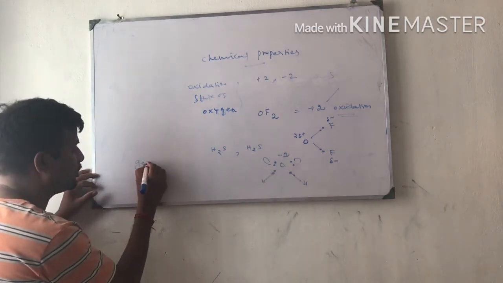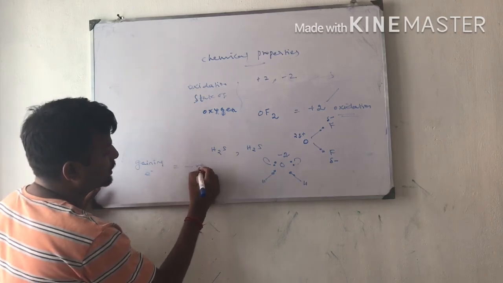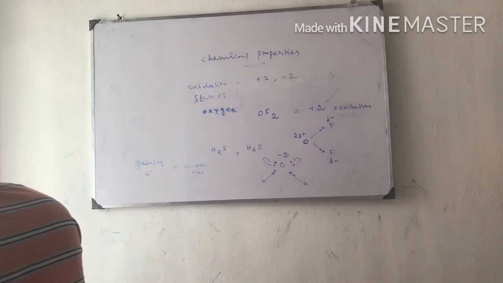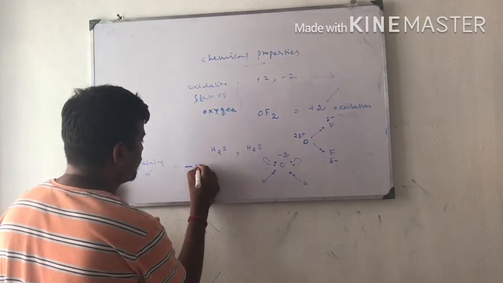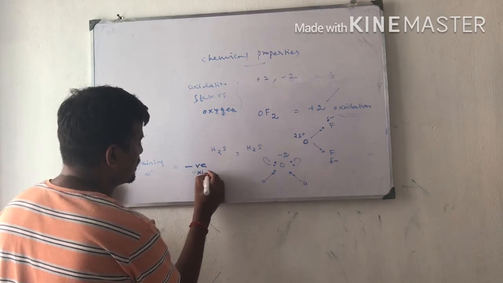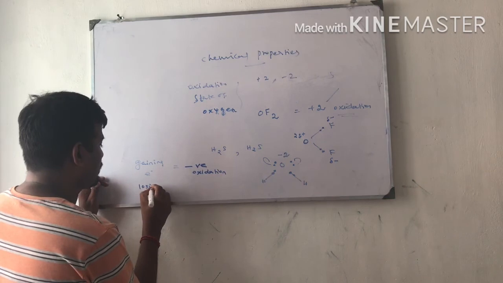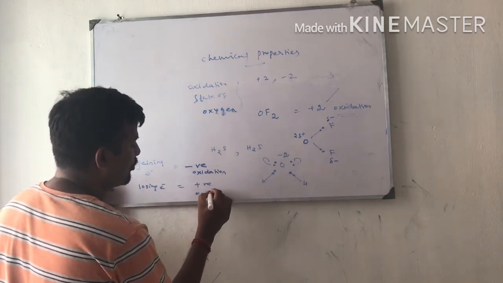Gaining electrons goes to a negative oxidation state. Losing electrons leads to a positive oxidation state. Okay.